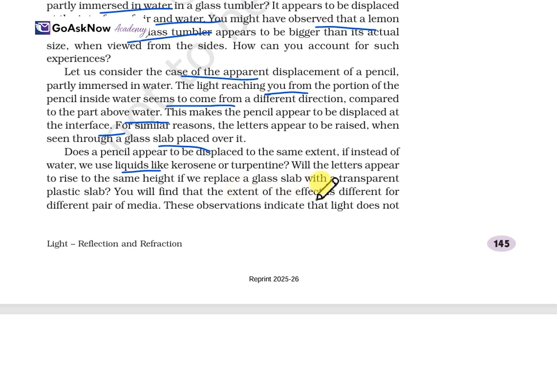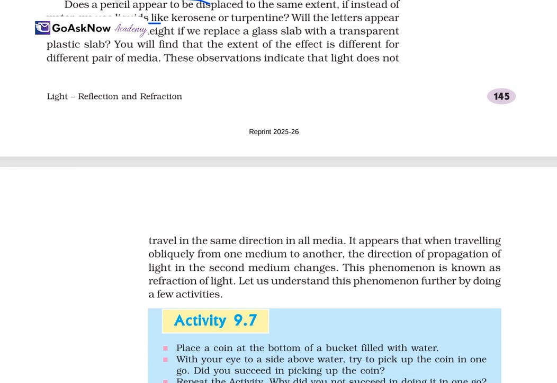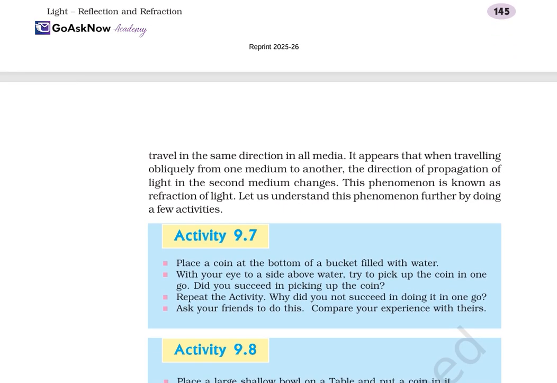So you will have to find the extent of this effect and also the different pair of media. These observations indicate that light rays do not travel in the same direction in all media. It's not that it will travel in the same direction in the same medium only. It appears that when light travels obliquely from one medium to another, the direction of propagation changes in the second medium, and the phenomenon is known as refraction of light.